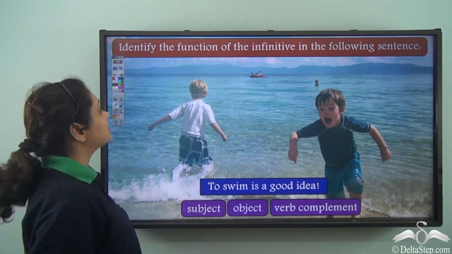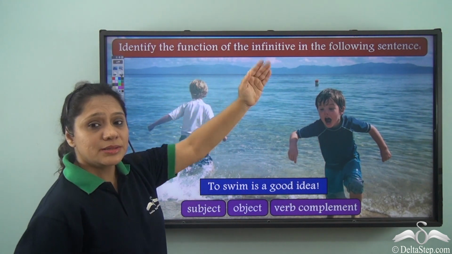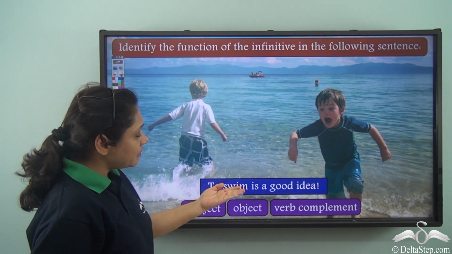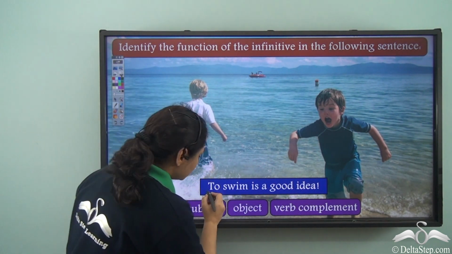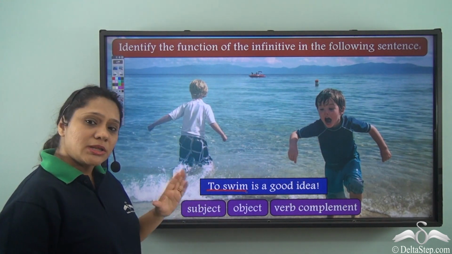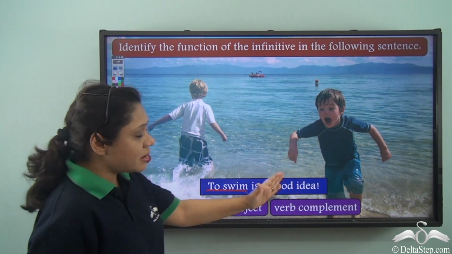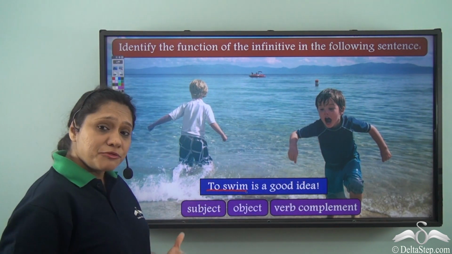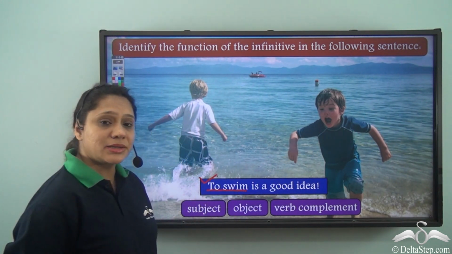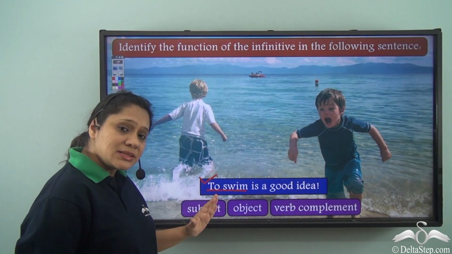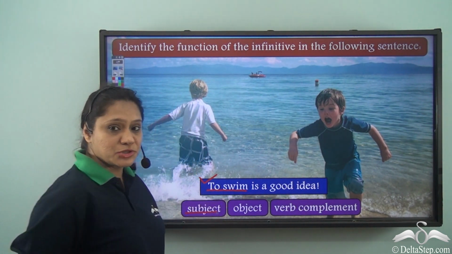Now, let us do this exercise. Identify the function of the infinitive in the following sentence. To swim is a good idea. What is the infinitive in this sentence? To swim. Now, what are the options of functions given to us? Subject, object, verb complement. Now, if I ask, what is a good idea? To swim is a good idea. So, we see that in this sentence, the infinitive has been used as the subject.